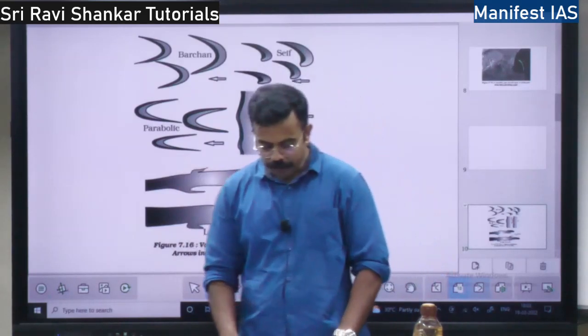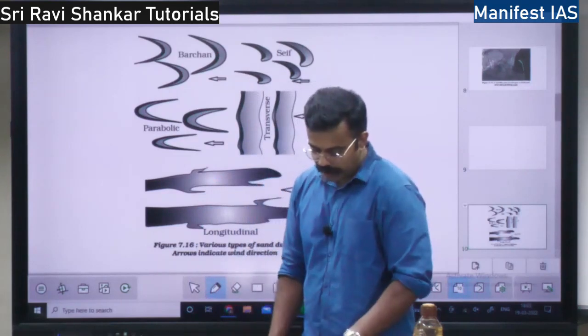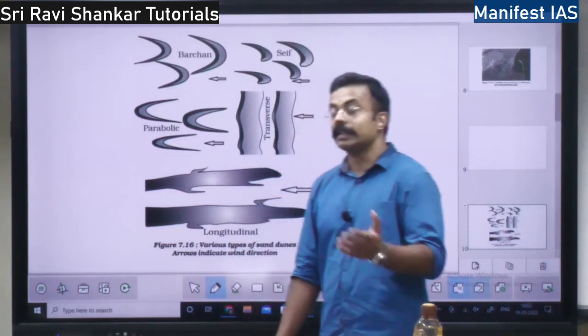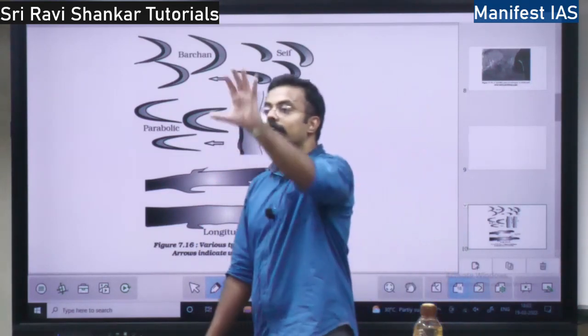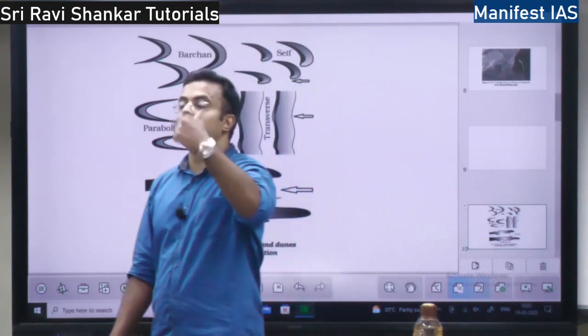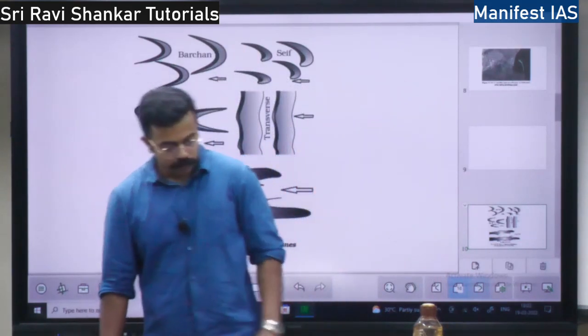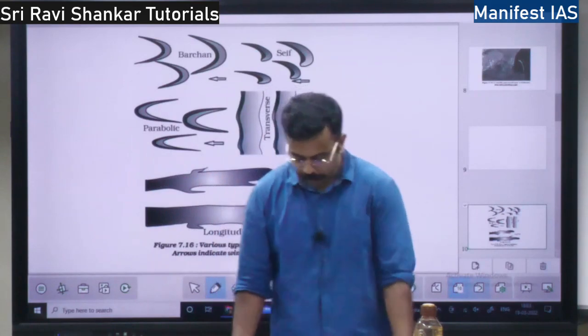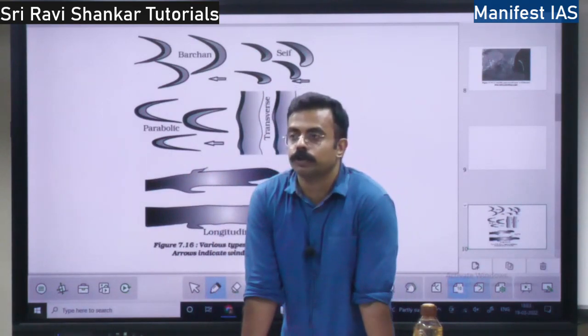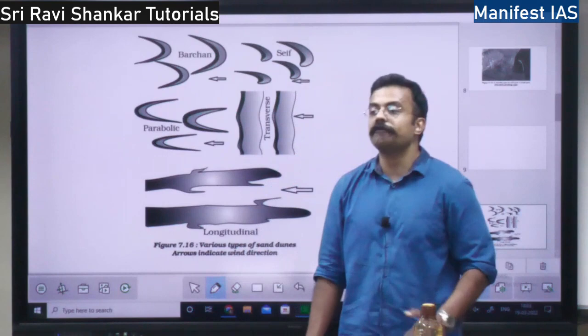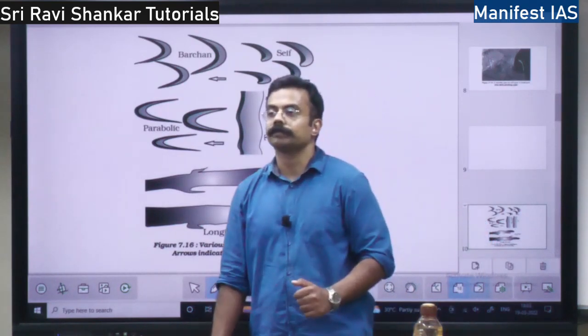So turbulence: eddies and whirlwinds are all turbulences, right? When the upward movement of air gets obstructed, there will be turbulence. Okay. So what is the wind going to do? Wind is going to cause deflation and abrasion.